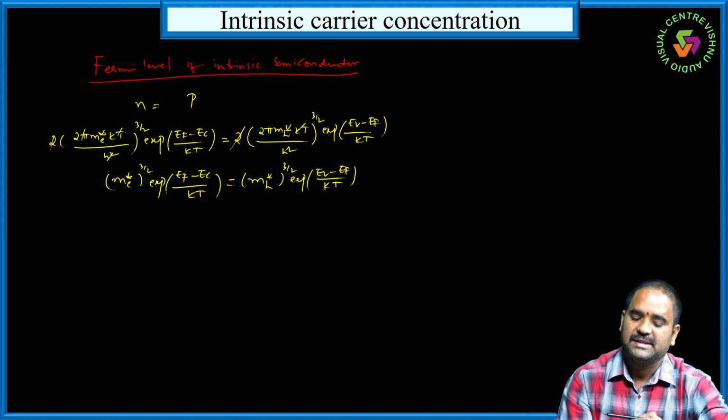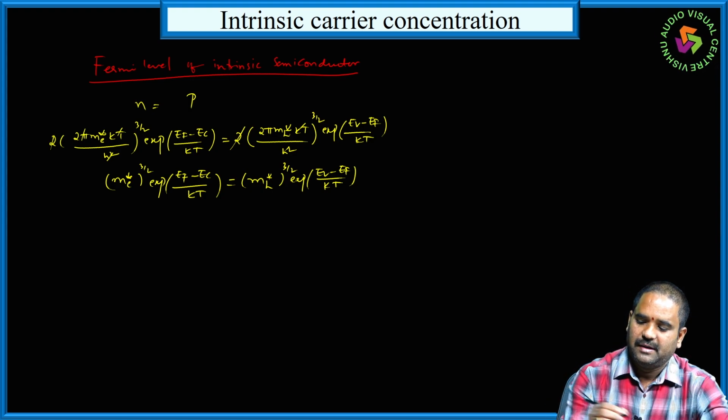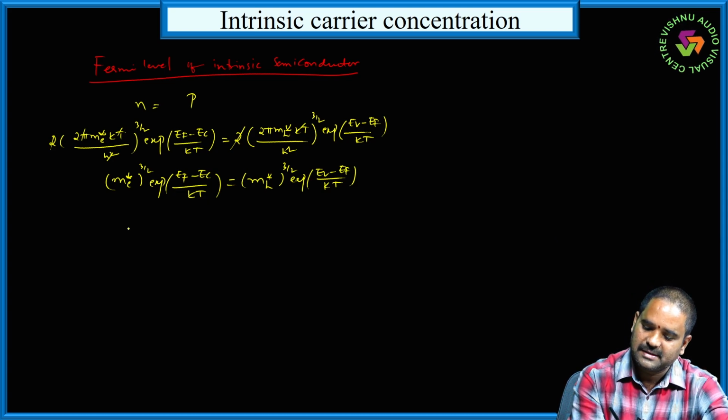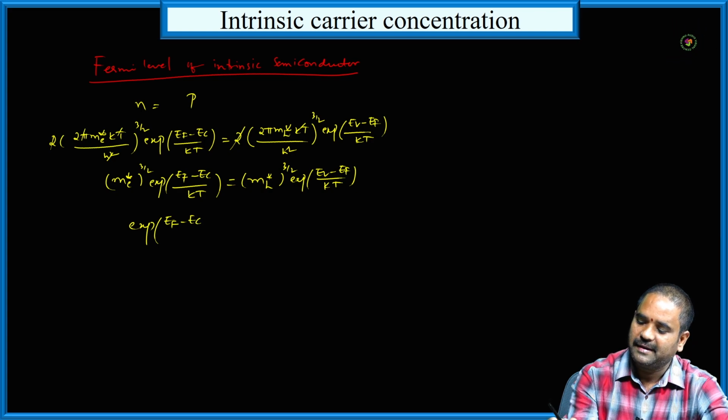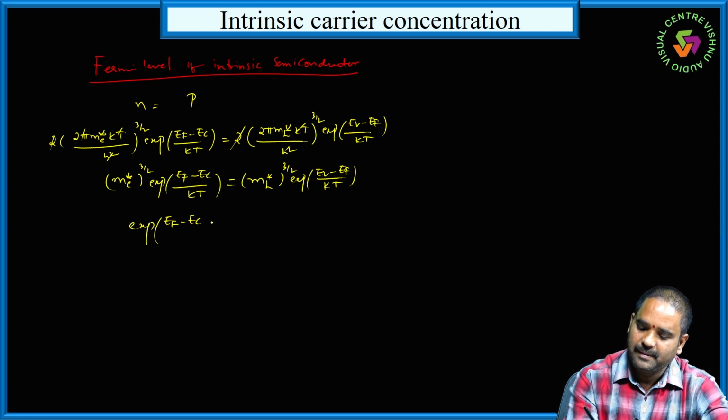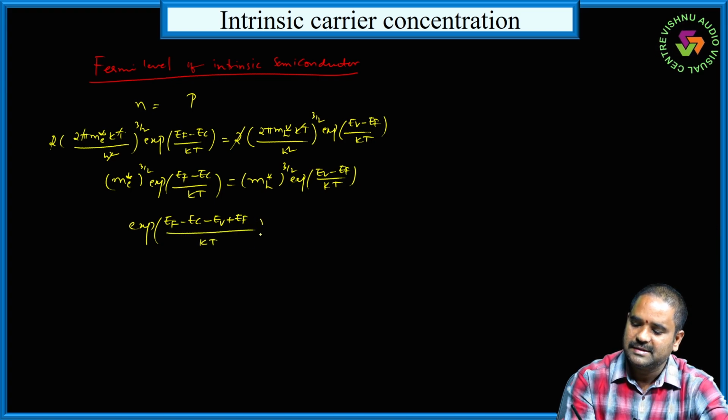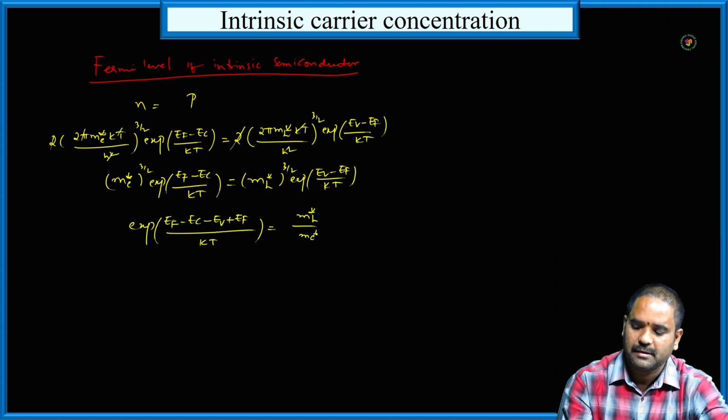Now rearrange this expression, taking exponential terms to one side. Then this can be written as exponential of EF minus Ec, Ev is already on the right hand side, if you take it to the left hand side it will be minus Ev, plus EF, by kT. This is equal to (mh* by me*) to the power of 3/2.